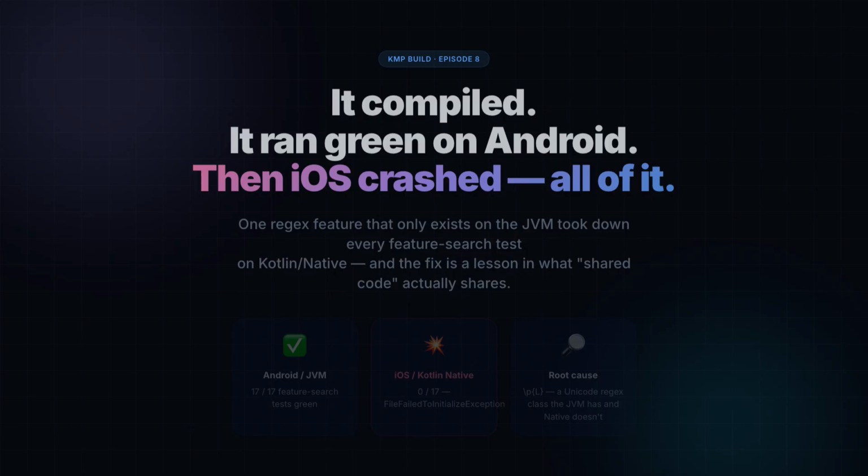This episode is commit 2782310, and it is a compact, brutal lesson in a place where Kotlin Multiplatform's promise of one codebase quietly breaks down. The Regex engine is not one shared implementation across targets. It is different engines wearing the same syntax, and Kotlin Native's engine does not speak Unicode property escapes the way the JVM's does.